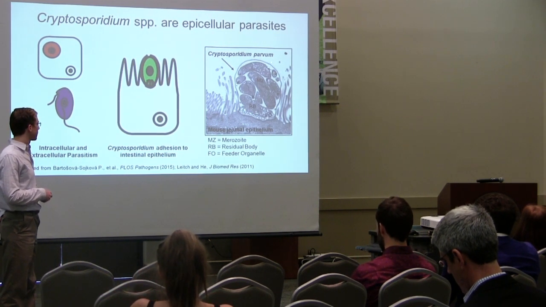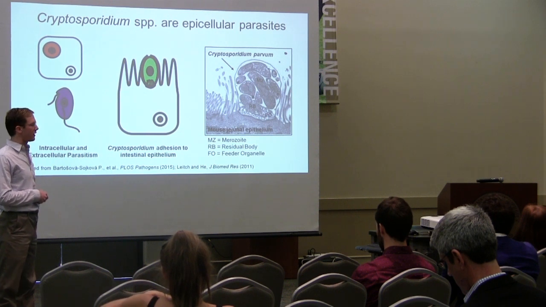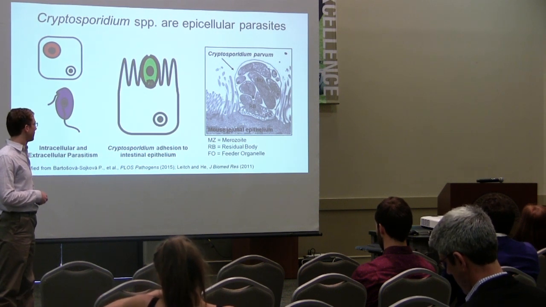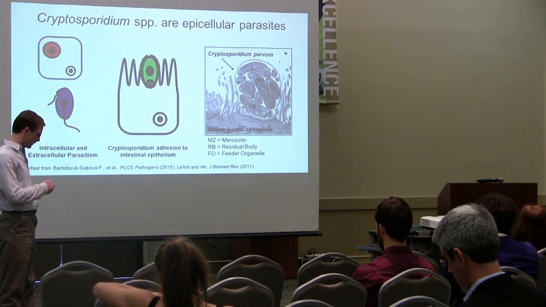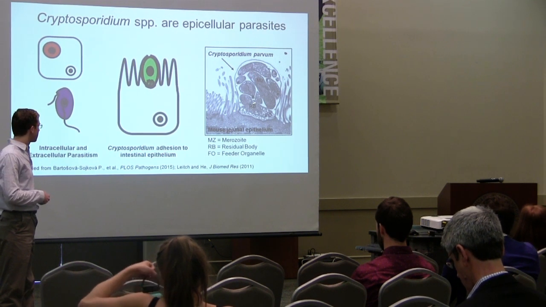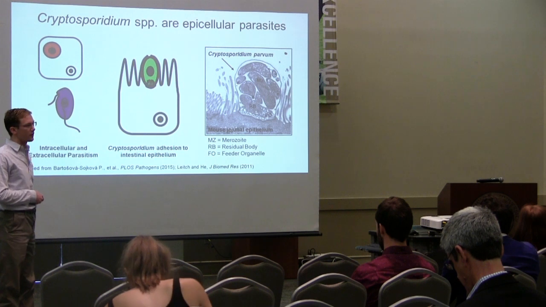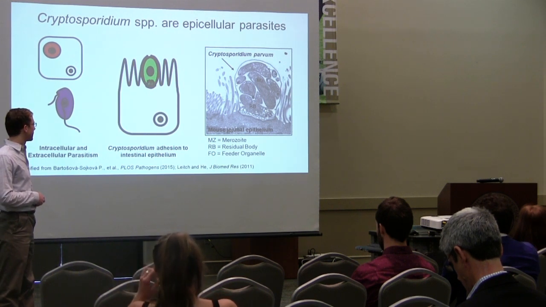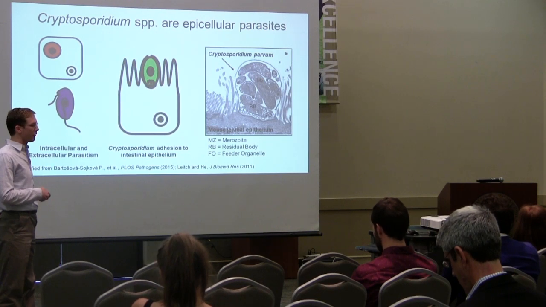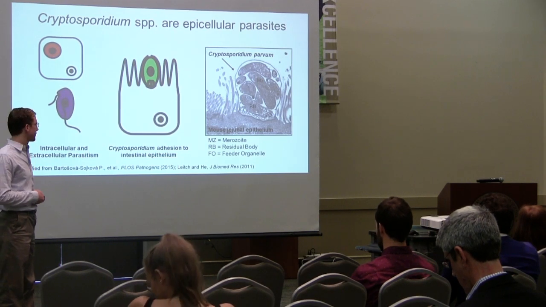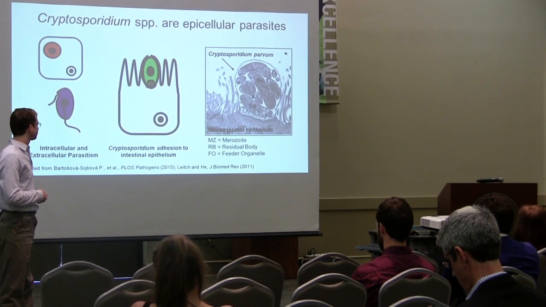All that is known is from these ultrastructure studies taken here of a Cryptosporidium parvum parasite that is infecting a mouse jejunal epithelium. And one of the main things that is known is that there's this feeder organelle at the interface between the two organisms. It's hypothesized to be involved in nutrient transduction from the host into the pathogen. However, the molecular mechanisms of this transduction are not known.